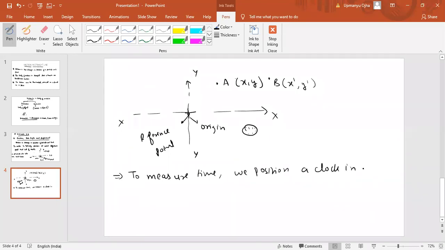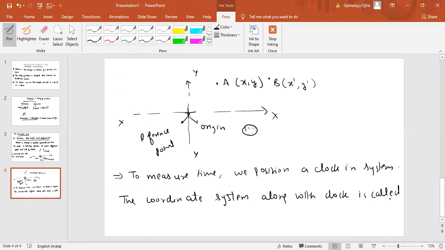The coordinate system along with the clock is called a frame of reference.